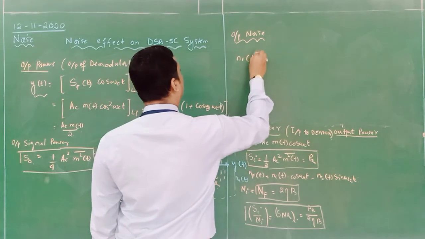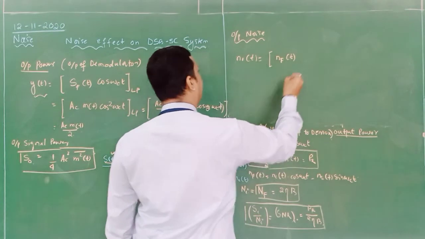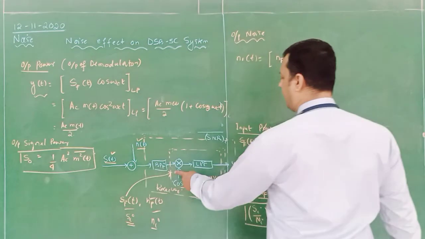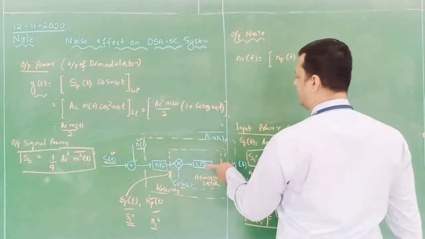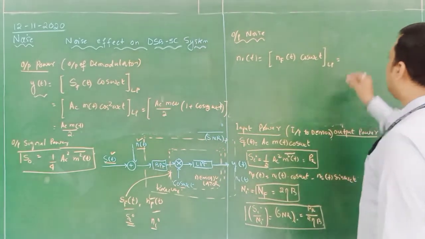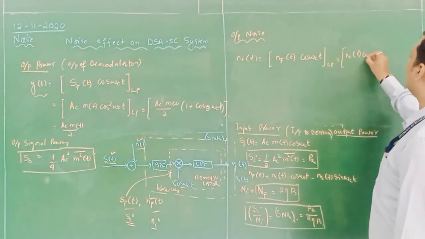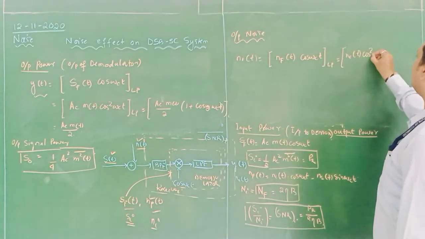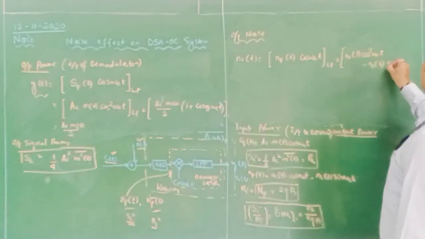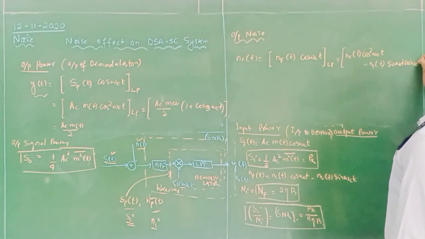So N naught is equal to nf of t into cos omega ct, because nf of t is multiplied with cos omega ct followed by an LPF. Now in place of nf of t, you have to substitute nc of t cos omega ct minus ns of t sin omega ct, into cos omega ct.